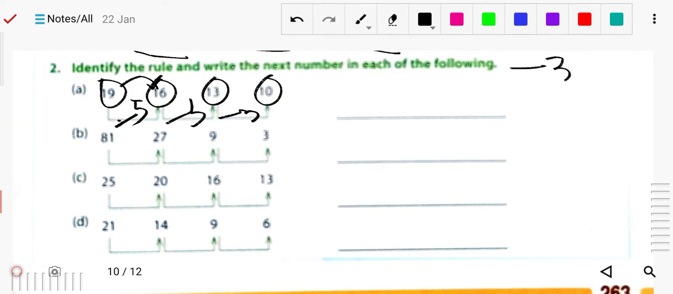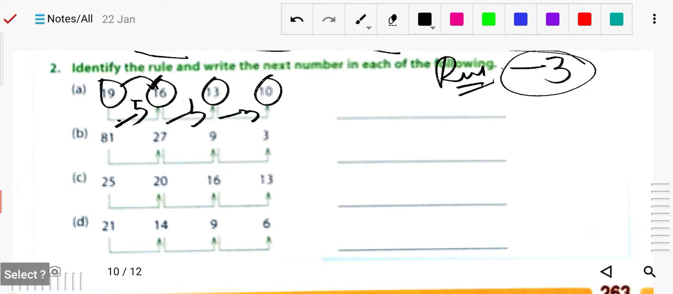So the rule is minus 3, subtracting 3. Next time you just subtract it, so it will be 7. If I have to find the next number also, it will be 4. Okay, so 4 minus 3 is 1. Likewise you can do.